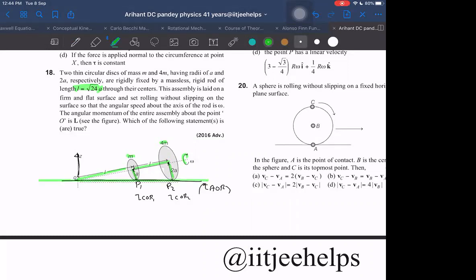If I know the instantaneous axis of rotation, then I know the net angular velocity will always be along the instantaneous axis of rotation. That could be either along the right side or left side. Which side will it be? I can get the idea by understanding that this omega will be one component of that. I should take the left hand side. Then let us say this is capital omega, and this omega is just one component of it.